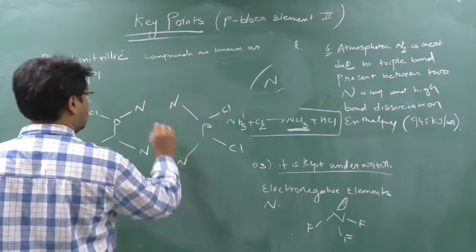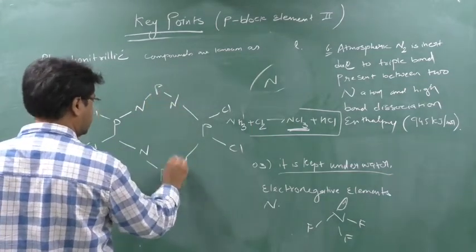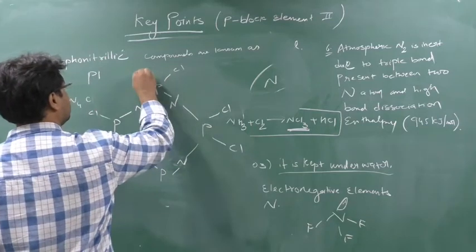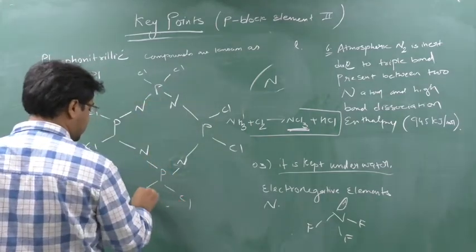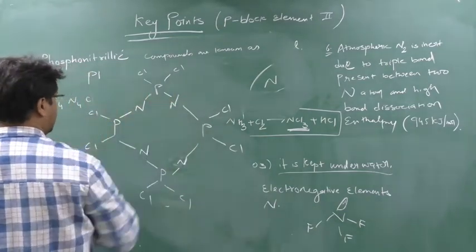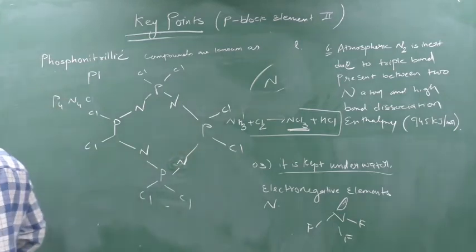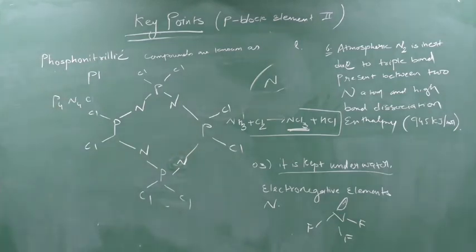Now you react with P here, make a bond with P here. Here also P, here also P. 2 Cl, here also 2 Cl. Count Cl: 1, 2, 3, 4, 5, 6, 7, 8. Count phosphorus: 1, 2, 3, 4. Count nitrogen: 1, 2, 3, 4. Clear? Write down this. Written?